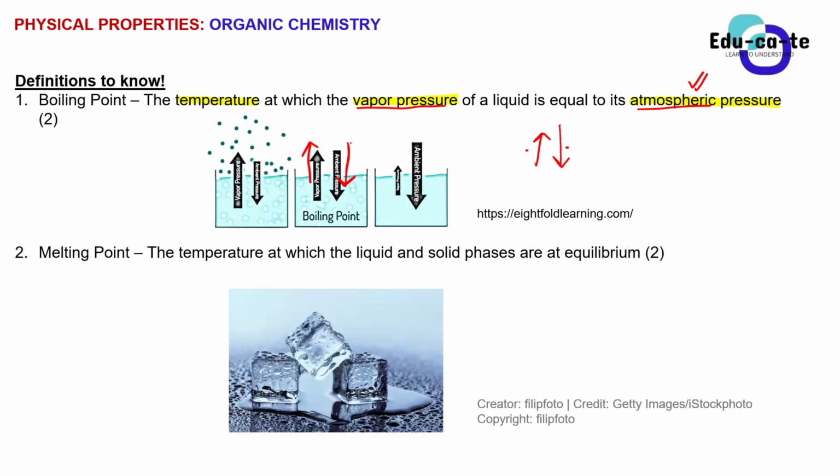But if you guys are interested to do chemistry at higher levels, we'll re-explain this one of the times and try and explain what this vapor pressure thing is in broader terms. What is this atmospheric pressure? But you guys should just know, for the sake of the definition, just the temperature at which the vapor pressure of a liquid is equal to the atmospheric pressure.